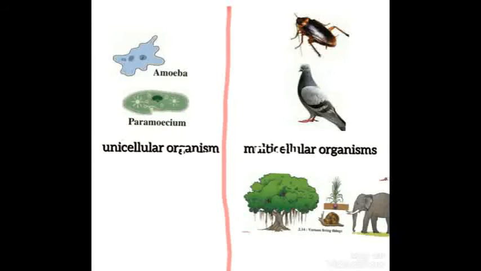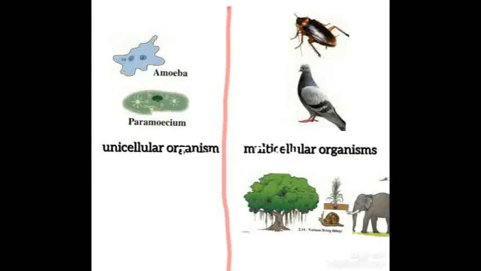Just once again I will repeat. Based on number of cells, living things are divided into two types. First is unicellular organism and second is multicellular organism. One by one we will see.